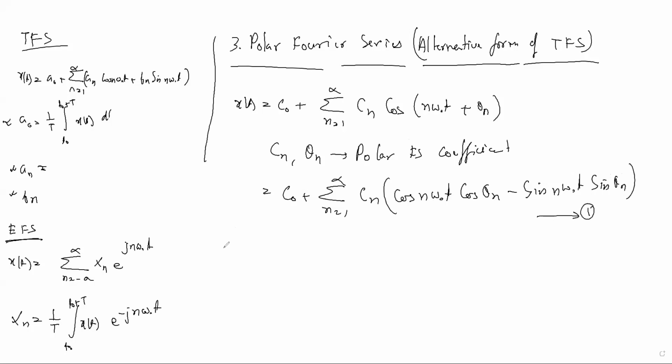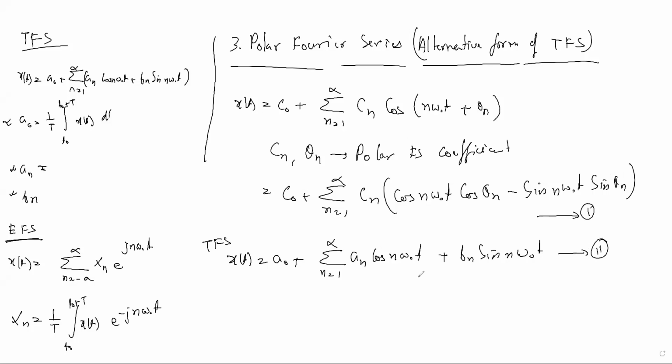If you compare with the trigonometric Fourier series, what does the trigonometric Fourier series give? x(t) equal to a naught plus summation n equal to 1 to infinity an cos n omega naught t plus bn sin n omega naught t. I am saying this is the alternative of the trigonometric Fourier series, that is the polar Fourier series. I just want to show the relation between polar and trigonometric.